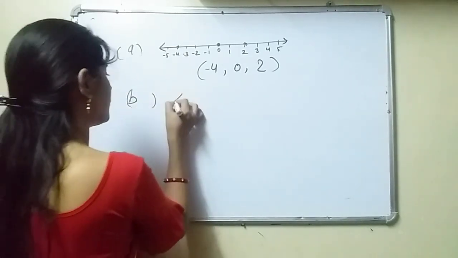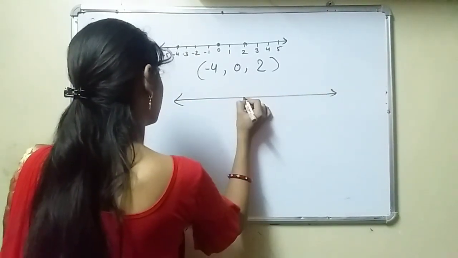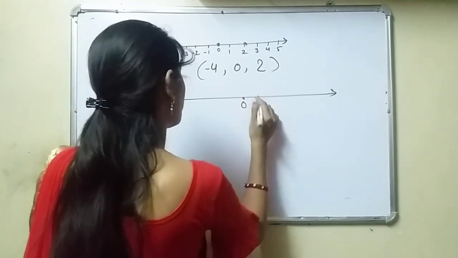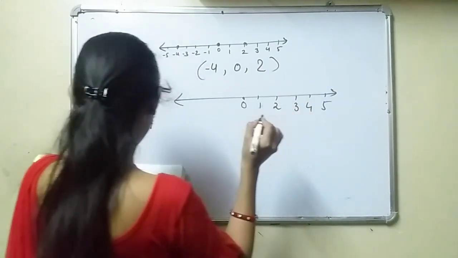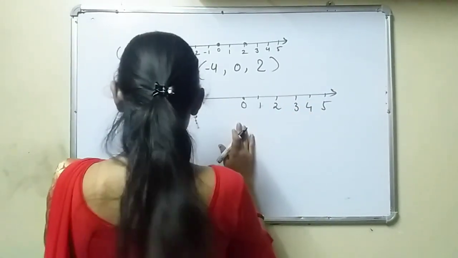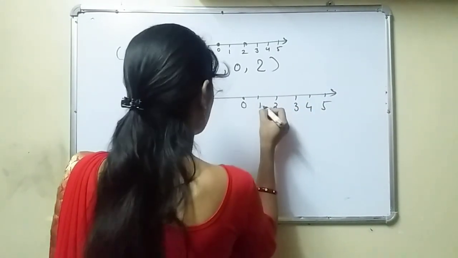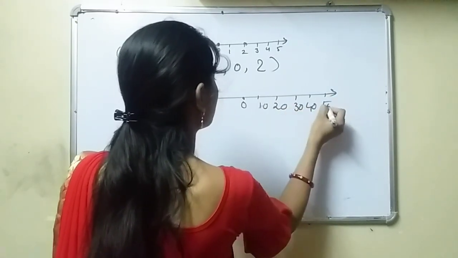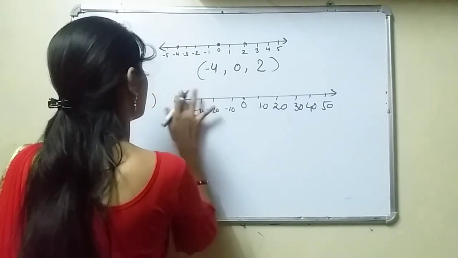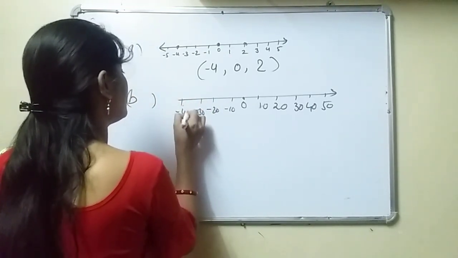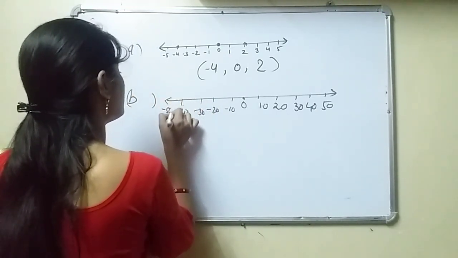B: 10, 20, 30, 40 and 50, and -10, -20, -30, -40, -50.